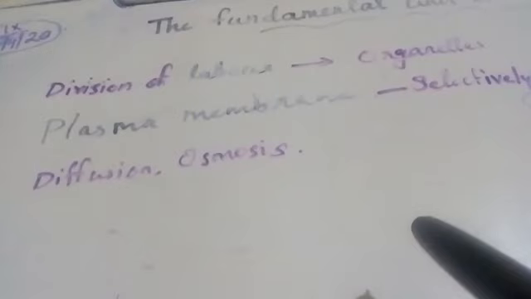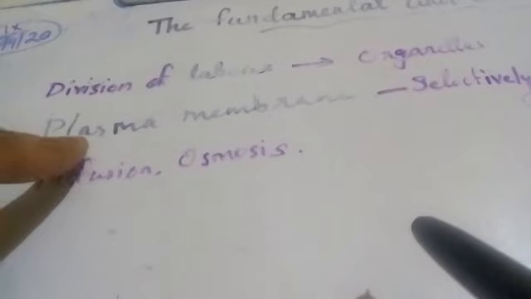Okay, now listen. One of the major organelles is the plasma membrane. The plasma membrane is a kind of selectively permeable membrane. What do you mean by a selectively permeable membrane? A membrane which allows the passage of only a few molecules is called a selectively permeable membrane. There are different kinds of membrane: impermeable, permeable, and selectively permeable.